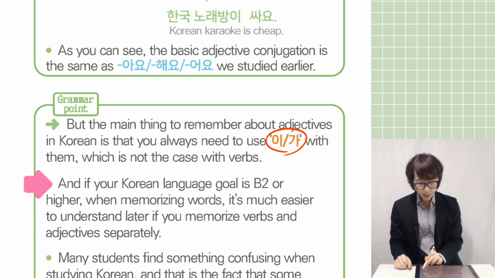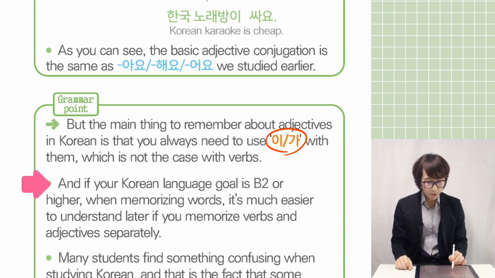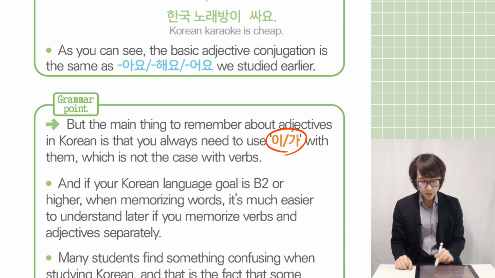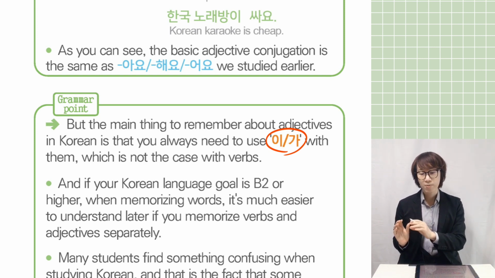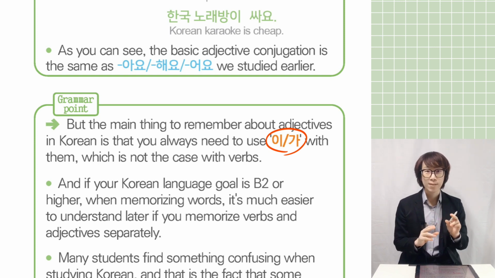And if your Korean language goal is B2 or higher, when memorizing words, it's much easier to understand later if you memorize verbs and adjectives separately. This means if you really want to upgrade your Korean level, B1 to B2 or B2 to C1 or C2, when you're memorizing vocabulary, I highly recommend you remember them separately.